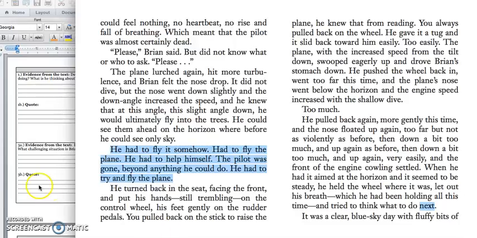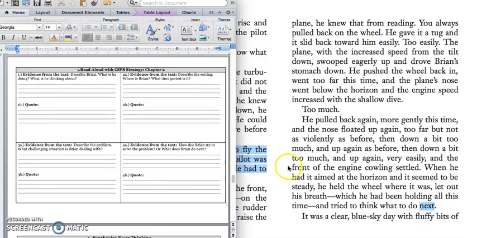So when we're thinking about how Brian solves this problem, in those last two paragraphs, it talks about how Brian is pulling the wheel in and out to try to steady the plane and fly evenly.